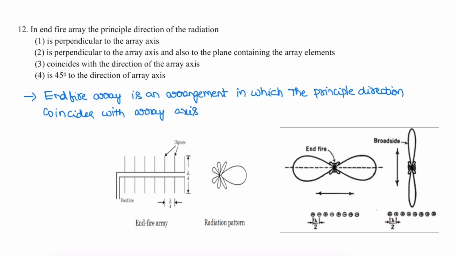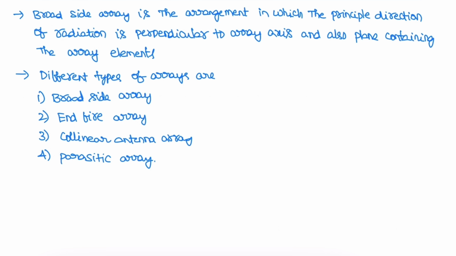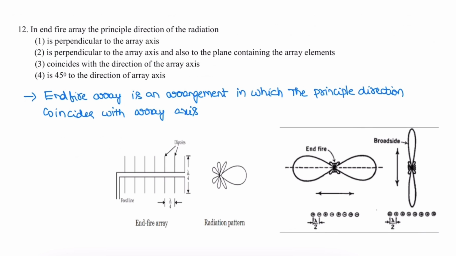Next question. End fire array, the principal direction of radiation. There are four different types of arrays: broadside array, end fire array, collinear array, and parasitic array. In a broadside array, the principal direction of radiation is perpendicular to the array axis. So this is a broadside array. In an end fire array, the principal direction of radiation coincides with the array axis, or it is along the array axis.